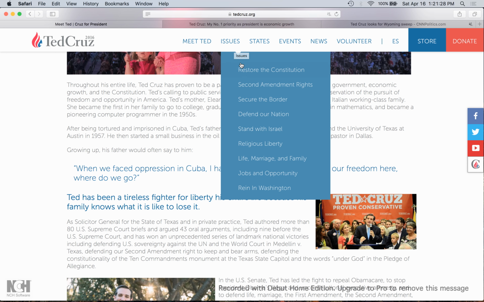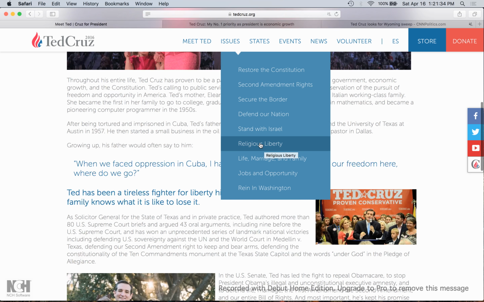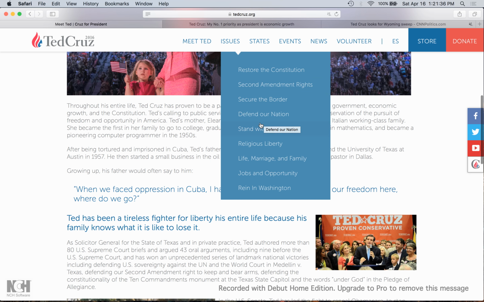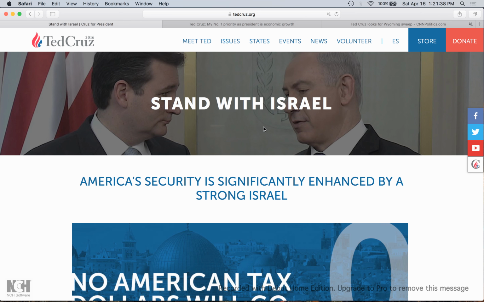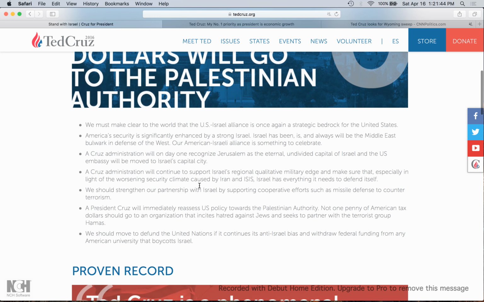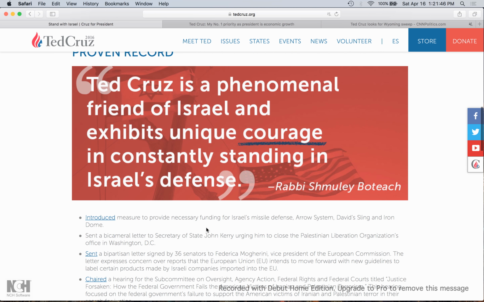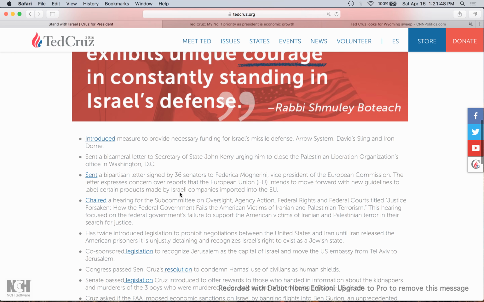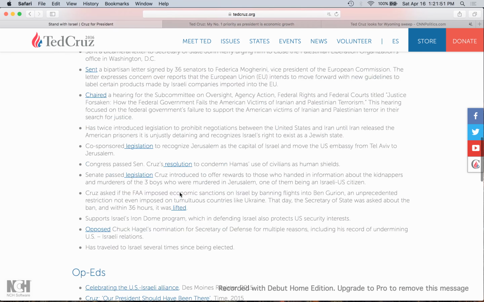And then here is a breakdown of all his stances on the various issues that the U.S. faces today. So let's just click on one of these just to see. So it gives his stance on Israel, makes some of his arguments, and then shows his record and how he's voted on this issue in the Senate.